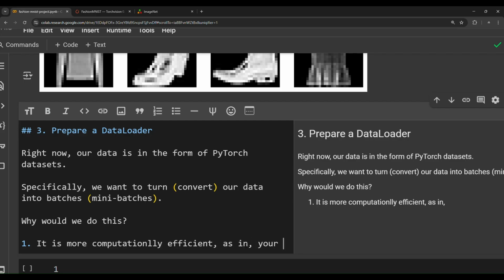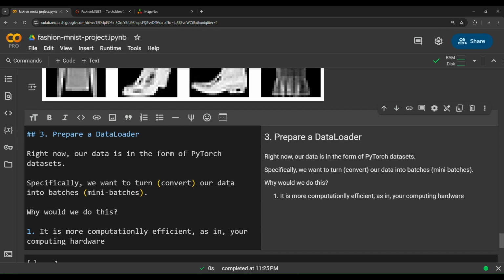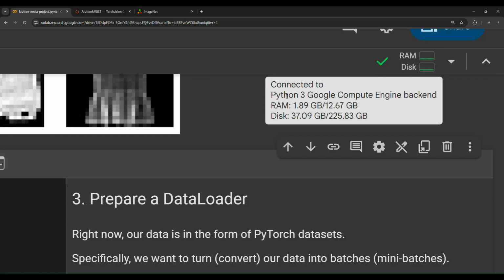As in your computing hardware, so our CPU, RAM and disk. RAM 1.89 gigabytes and disk 37.09 gigabytes.